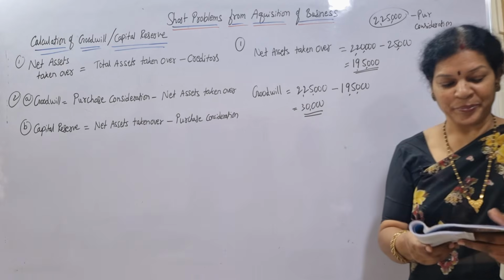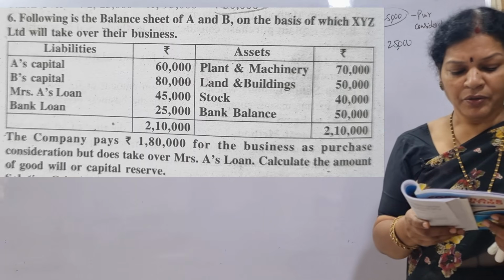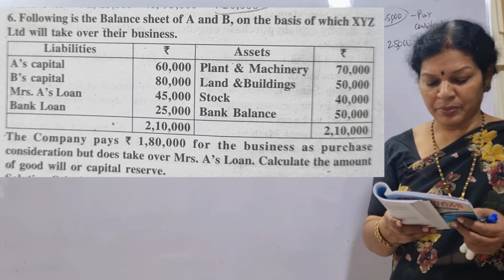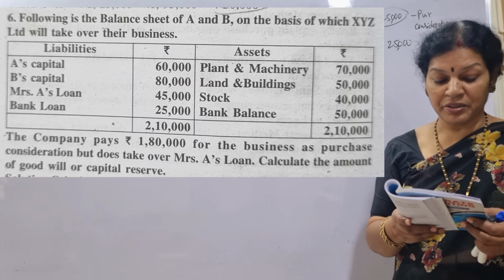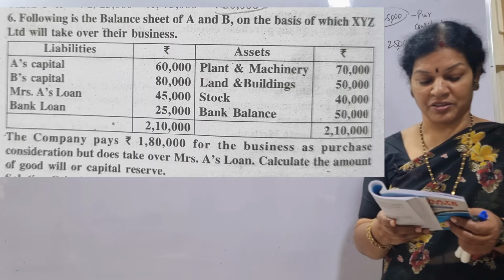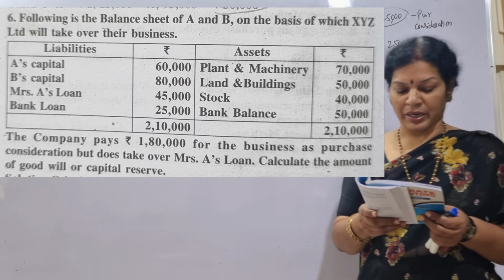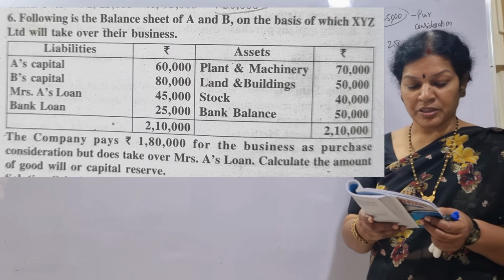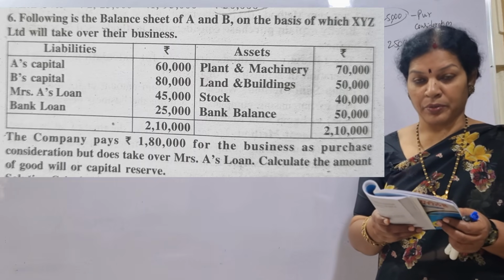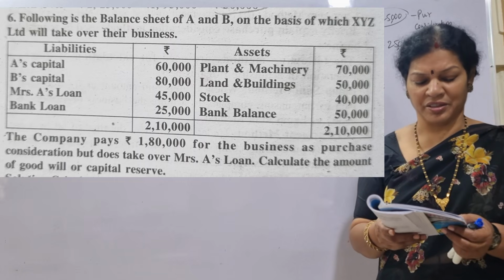The second problem is different. Following is the balance sheet of A and B, on the basis of which XYZ Limited will take over their business. What is given? Assets: plant and machinery, land and building, stock, bank balance. And on the liability side: A's capital, B's capital, Mrs. A's loan and bank loan. Rather than creditors, they have given bank loan. It is just like creditors only.